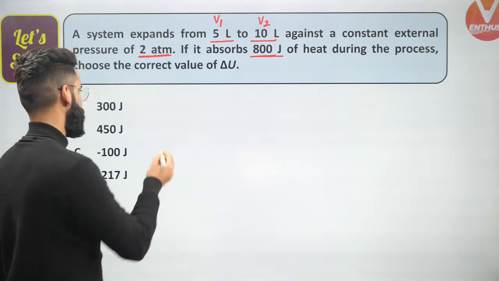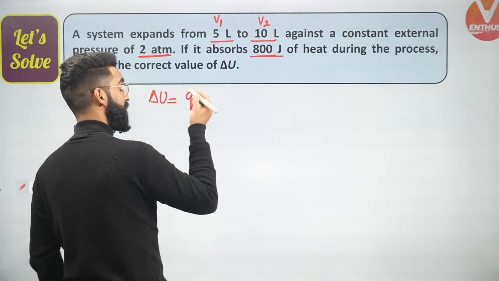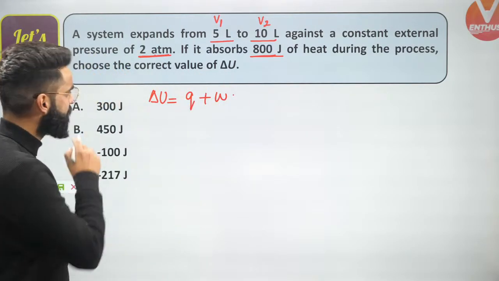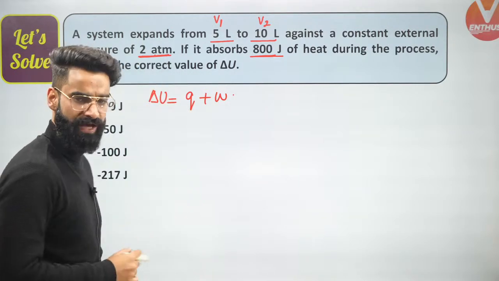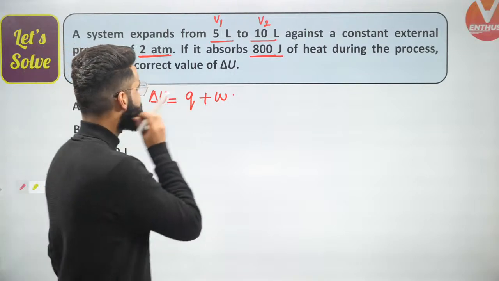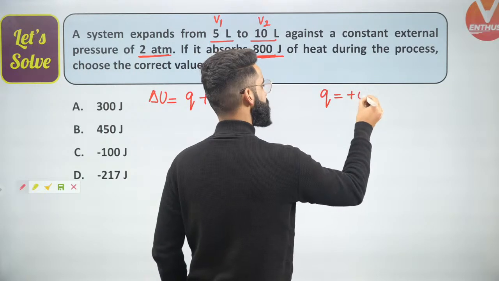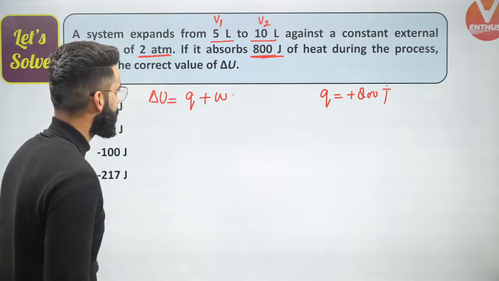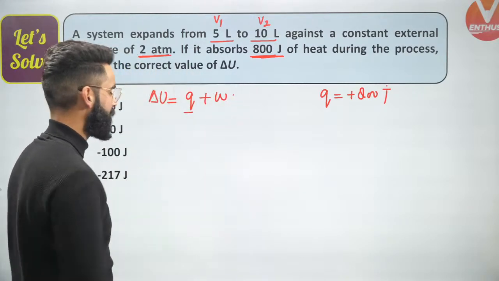Okay, have a look. Simple, guys. I'll be using the first law of thermodynamics. As per first law of thermodynamics, delta U will be equal to Q plus W, right? Now, in order to calculate delta U, I should have the value of Q and I should have the value of W right here. Yes. Now, guys, system is absorbing 800 joules. If the system is absorbing 800 joules, Q value will be simply plus 800. Yes. Right? And people, I got the value of Q. I should know the value of W, then only I can calculate the delta U.